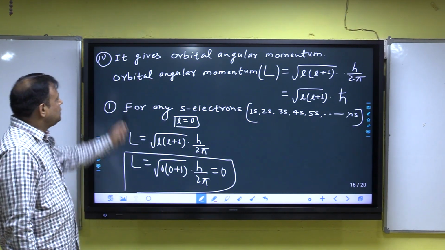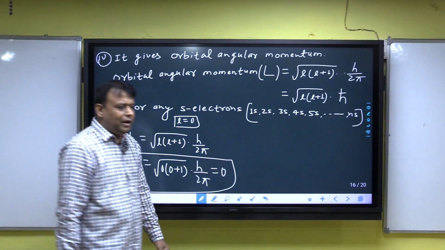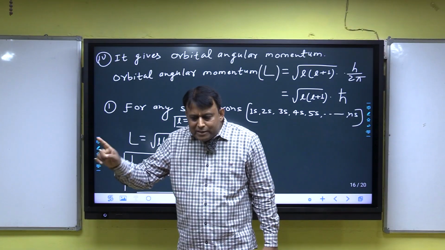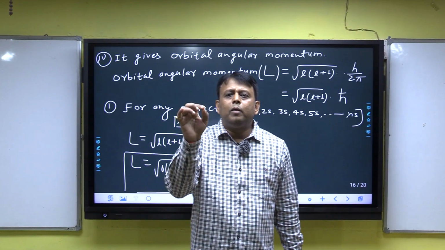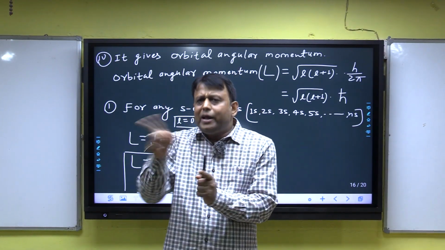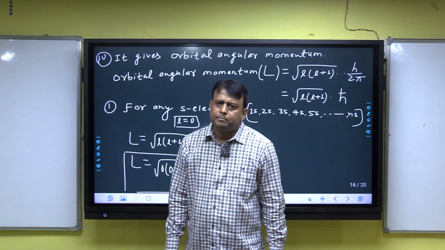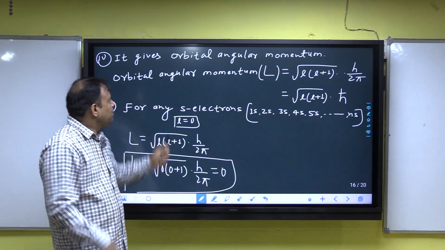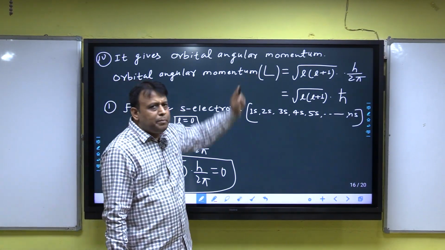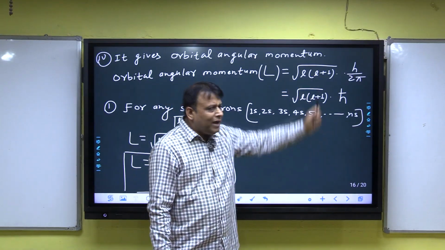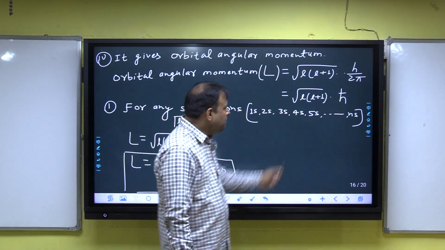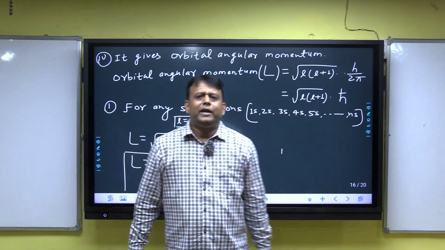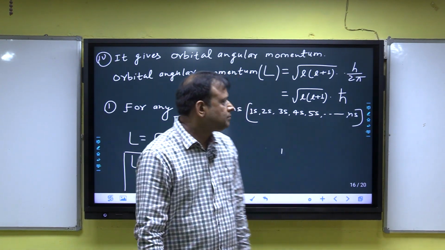Next, most important point: it gives orbital angular momentum. I have discussed in principal quantum number the orbit angular momentum, which is nh by 2 pi. And here it gives orbital angular momentum, whose symbol capital L is equal to root under l into l plus 1, times h by 2 pi. h by 2 pi is also called h cross.